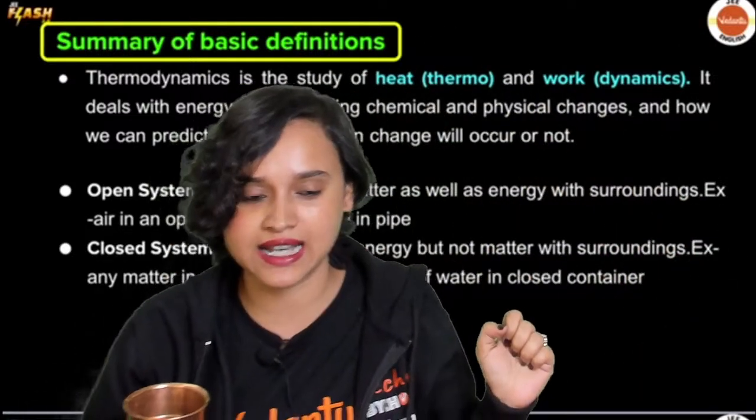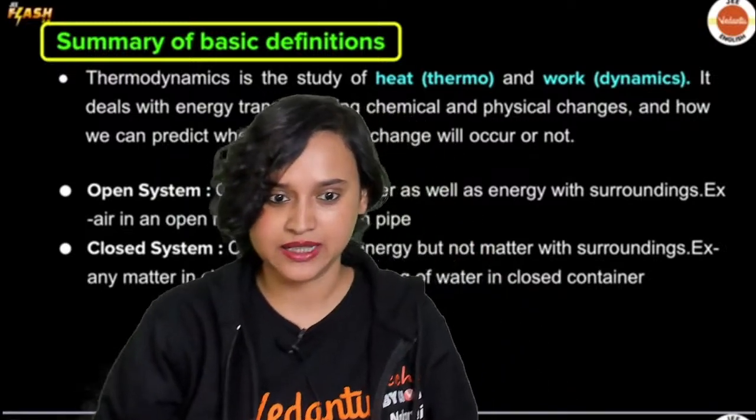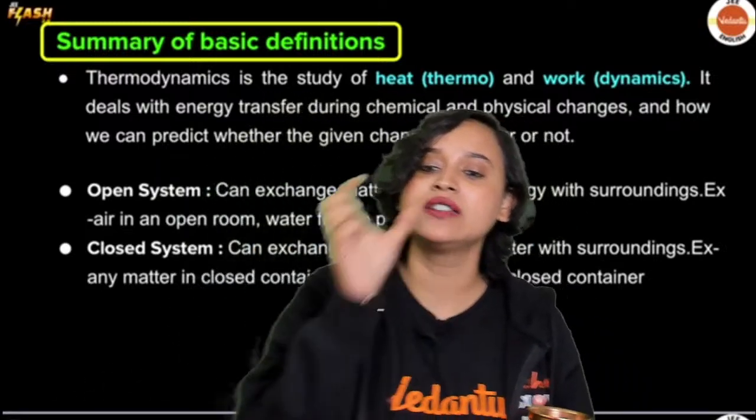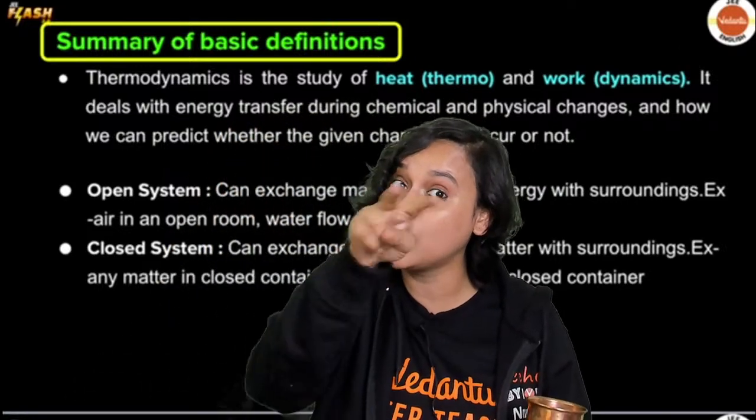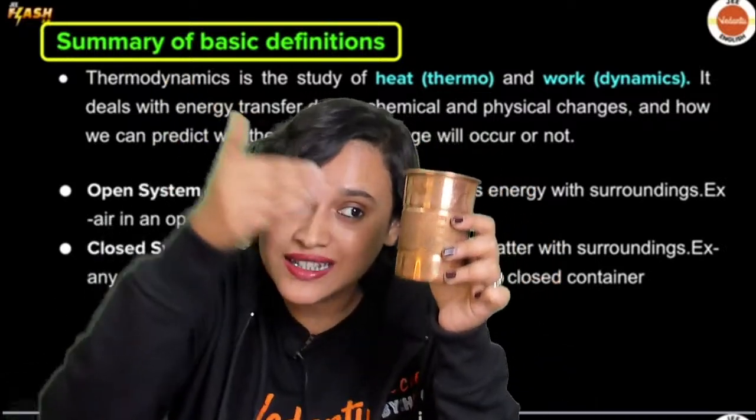Do we understand this, everybody? What did I say? A system in thermodynamics means the part of the universe which is under observation. What are we looking at? We're looking at the glass. So this glass is our system.